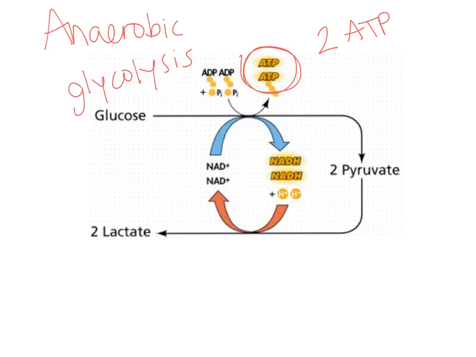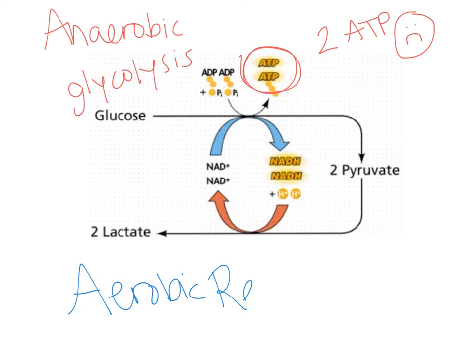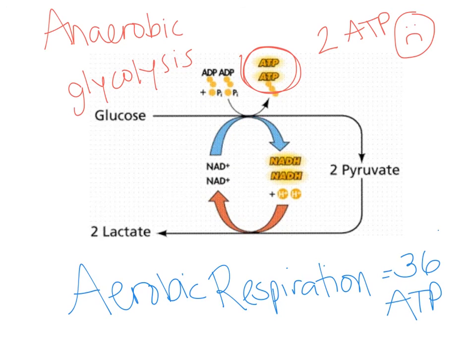Okay, so that's kind of sad. You only break down the glucose a little bit. A little bit is better than nothing. You still get energy, but aerobic respiration, once oxygen is available and that pyruvate can go into the mitochondria and be broken down even more, then you get 36 ATP. So that makes for much happier cells because you're getting a lot more energy for the same glucose.